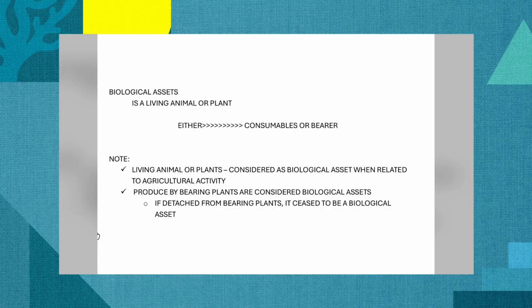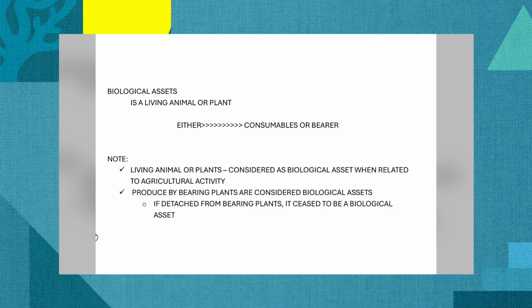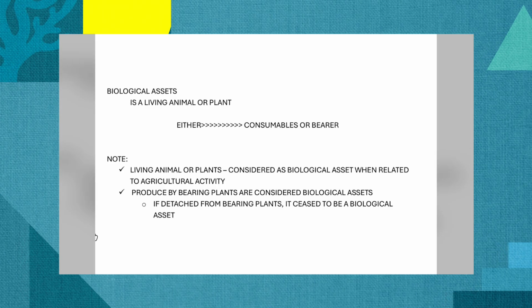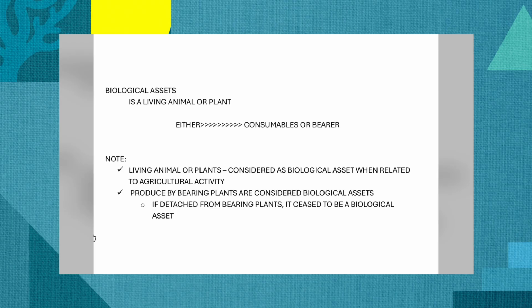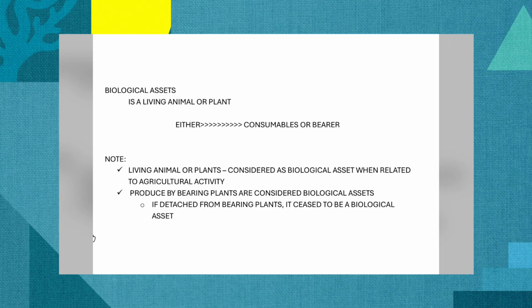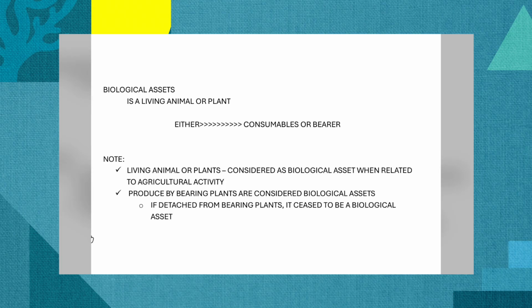But take note then also that yung mga produce ng bearing plants are part of the biological asset. Kasi sinabi ko kanina that bearing plants are part already of property, plant, and equipment. But take note, it ceases to be part of biological asset if those produced by the bearing plants is detached from the bearing plant already. So, hindi na po siya part ng biological asset once that production from the bearing plant is already detached. Take note.